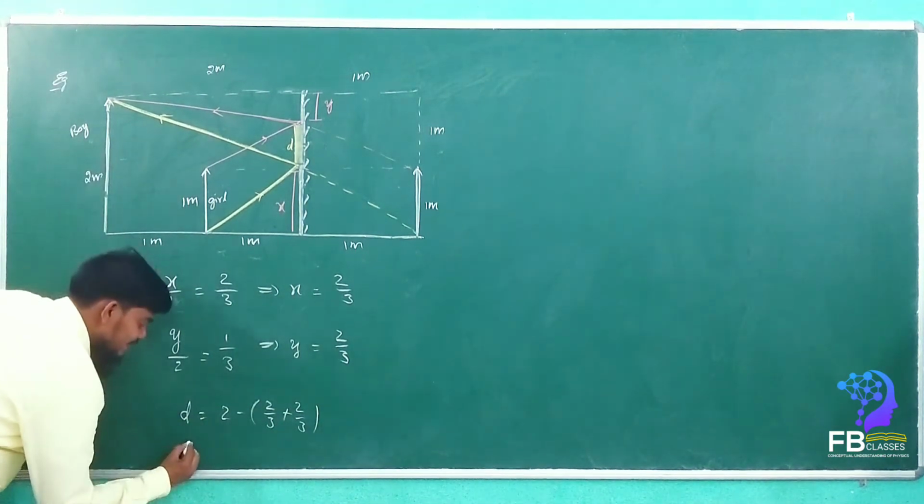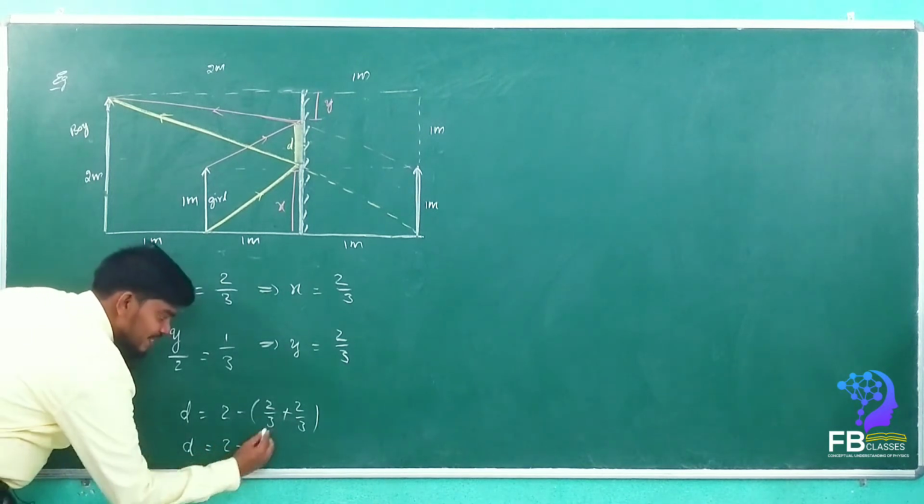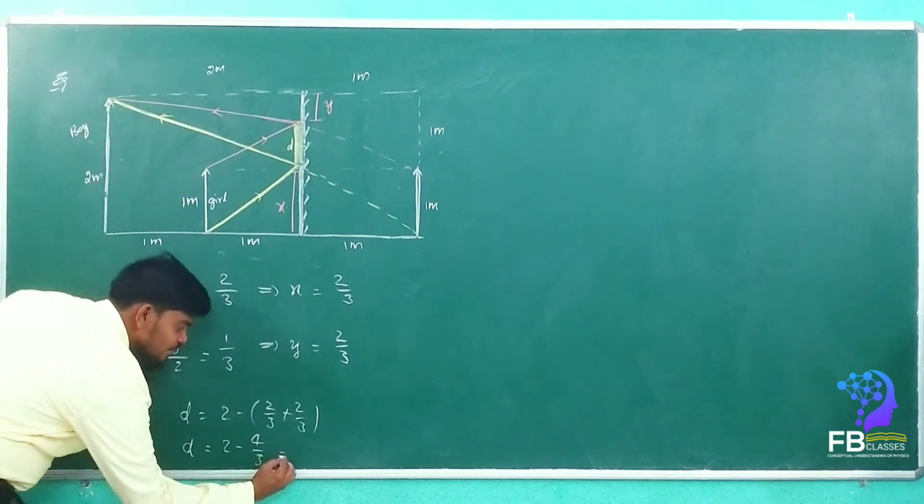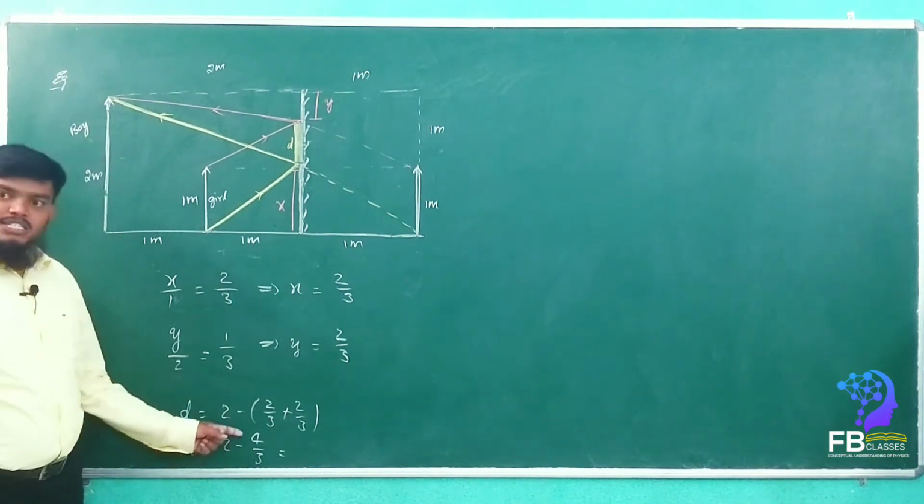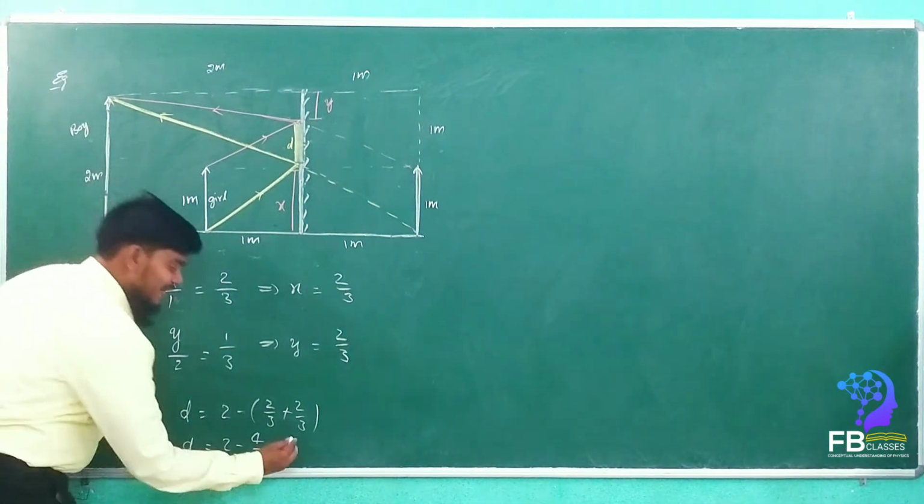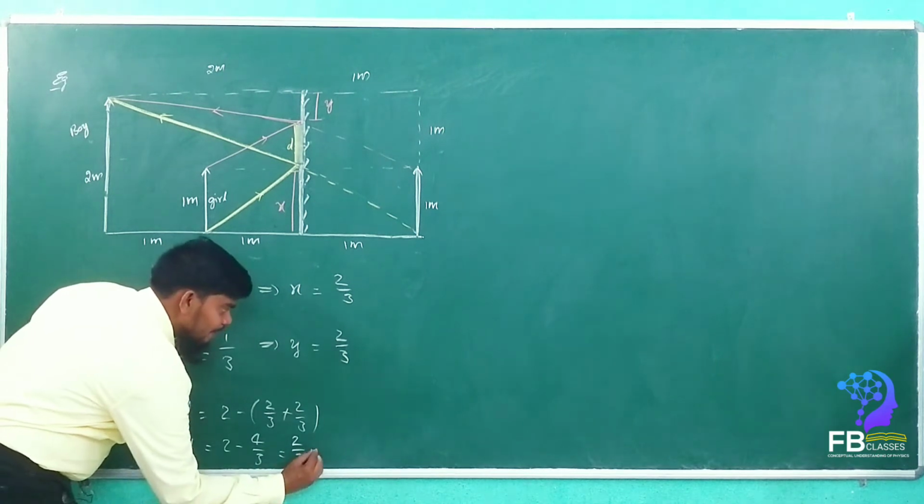See here, D is equal to how much? 2 minus 4 by 3. That is equal to how much, my dears? 6 minus 4. Yes or no? 6 minus 4, 2 by 3. The D value will come as 2 by 3 meter.